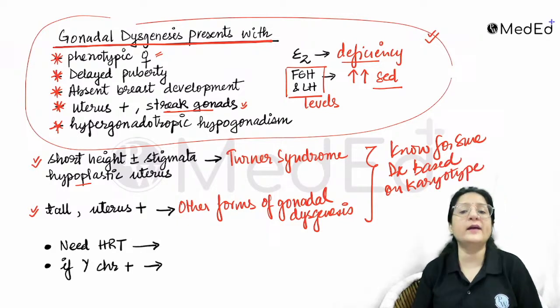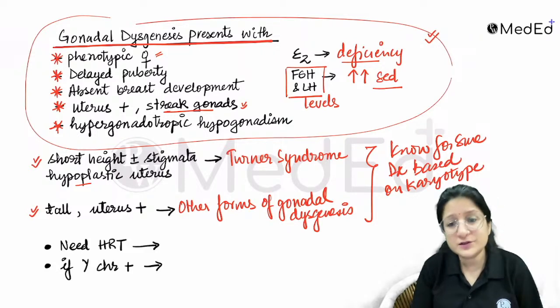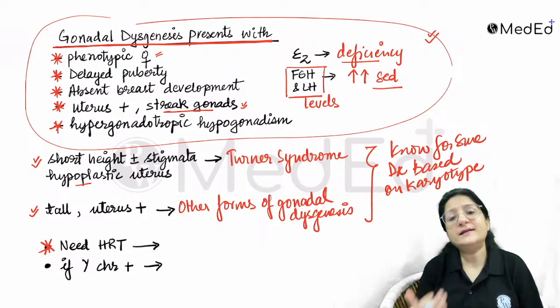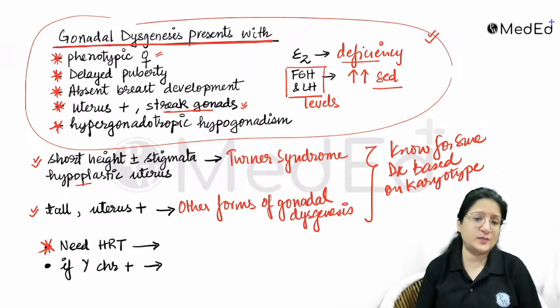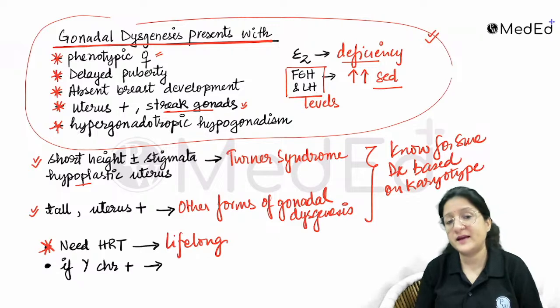That is how we are going to diagnose. Gonadal biopsy is something that is not generally done. Now remember other key pointers: patients with gonadal dysgenesis who have reached the age of puberty are going to need hormone replacement lifelong, isn't it? They're going to need hormone replacement lifelong.